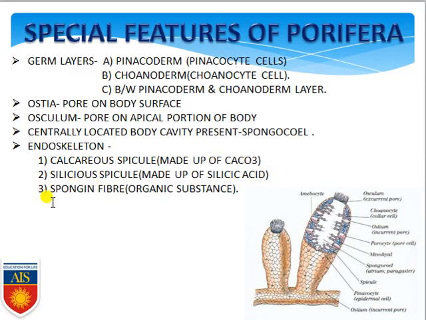Next, they have spongin fiber as an endoskeleton. Spongin is a kind of protein, made up of organic substances. So these are the endoskeletons commonly found in Porifera. And the exoskeleton, as I have already told, is made up of pinacocyte cells and other needle-like cells present in the pinacoderm layer.